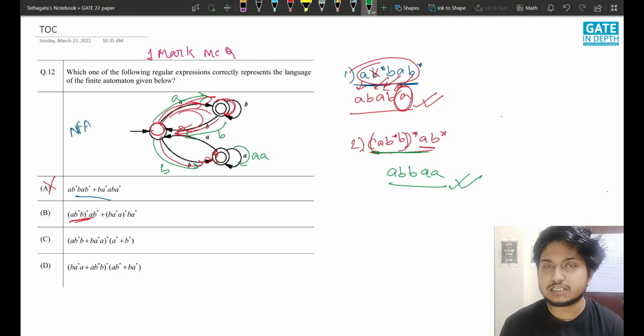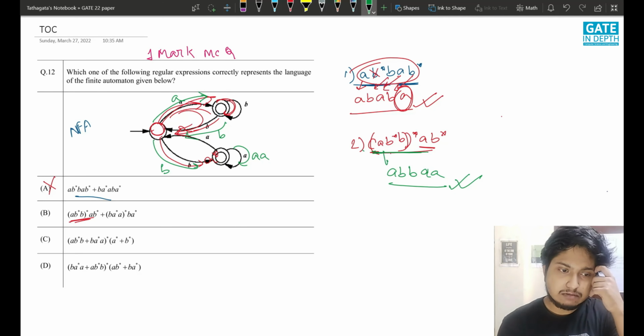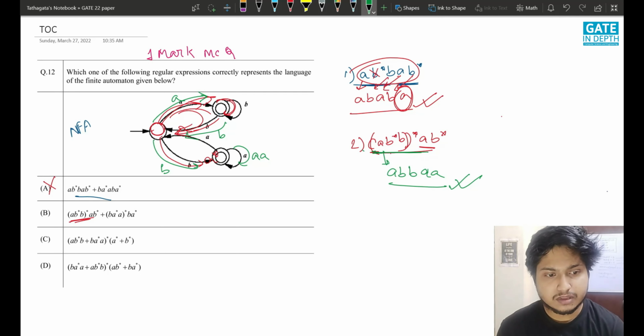Can we generate it from the regular expression? No. See, this A comes from here, and as you know, this B comes from here and this B comes from here, and I have taken the loop just one time just to show the counter example. Okay, so this A has to come from here, so we have to end this loop.